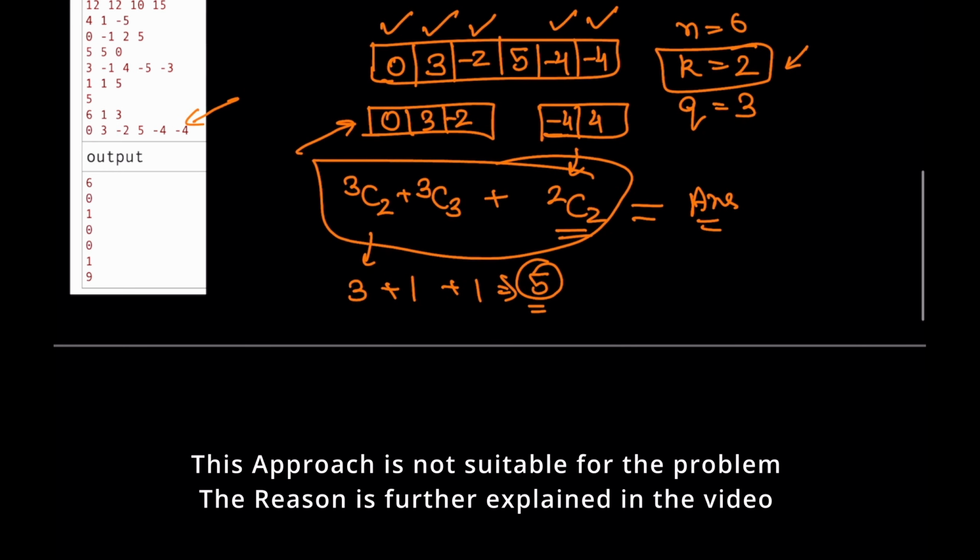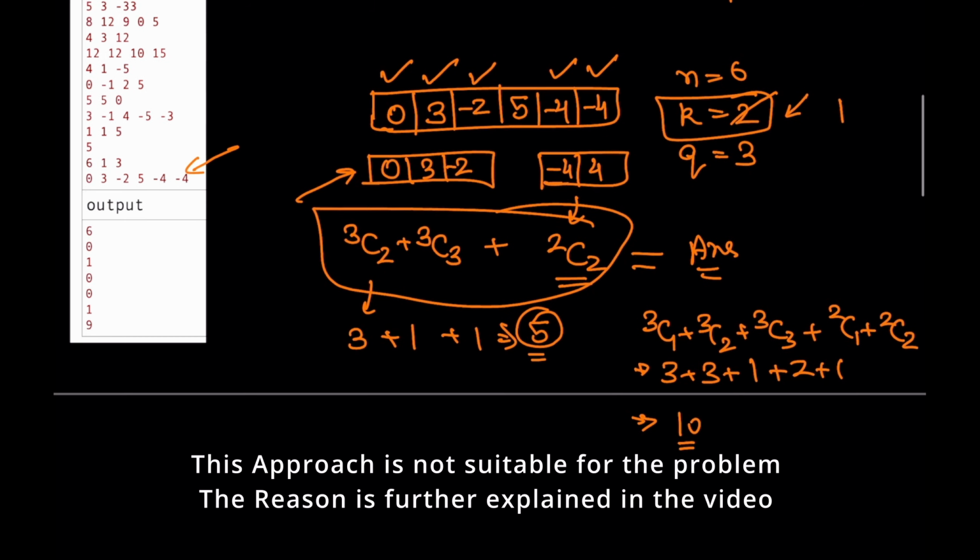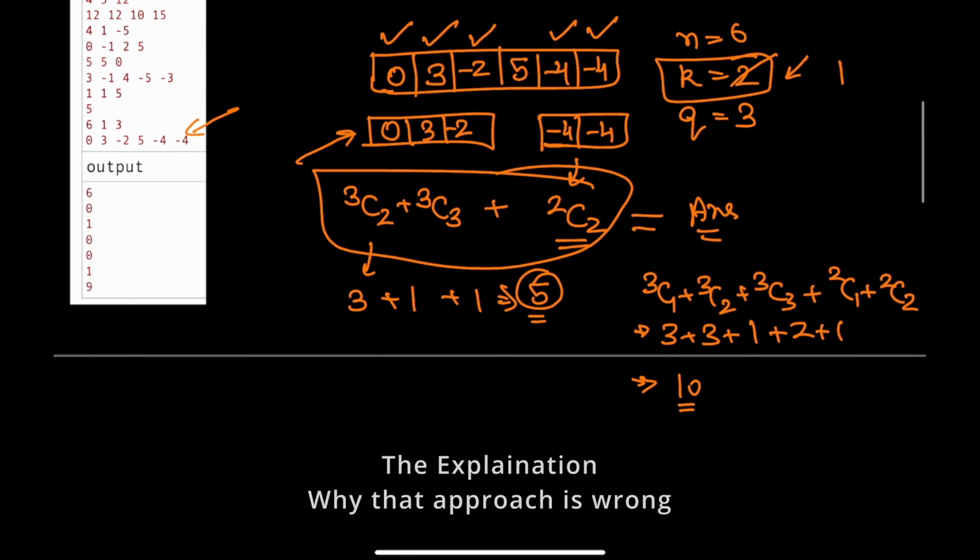Now let's suppose K was 1 here. So now we would have 3C1 plus 3C2 plus 3C3 plus 2C1 plus 2C2. This would be 3, plus 3, plus 1, plus 2, plus 1. So our answer is coming 10. Let's see why. The answer should be 9. So we got our error here.